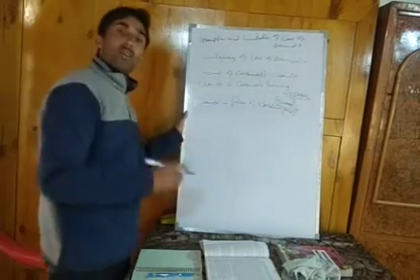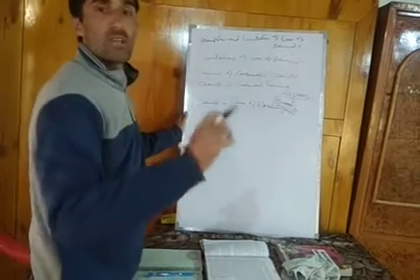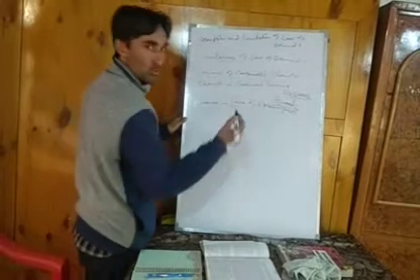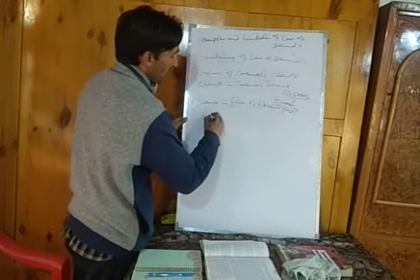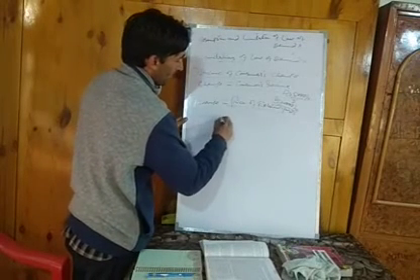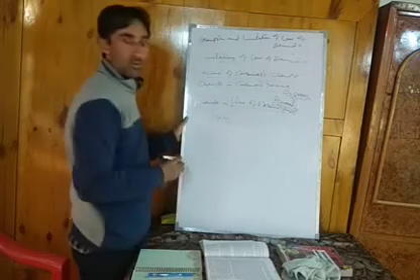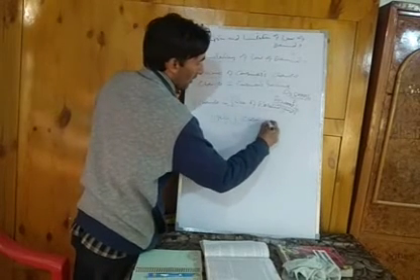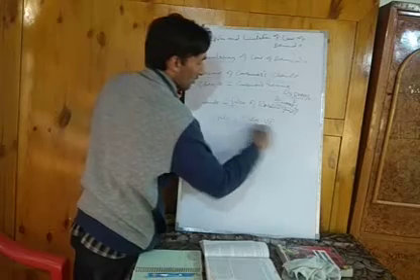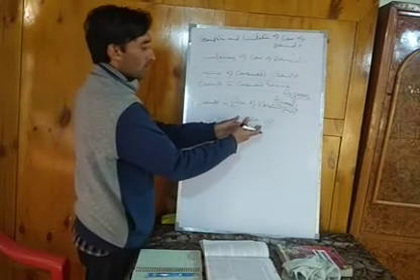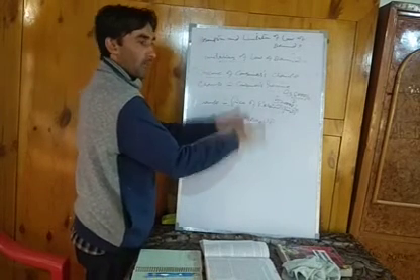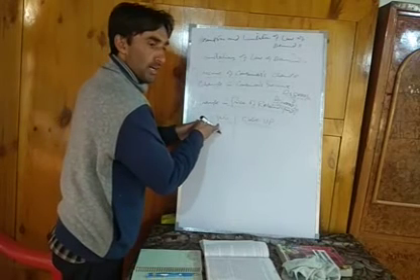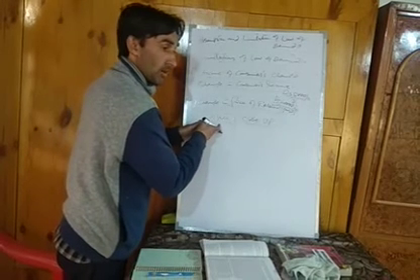The second is change in price of related goods. That means if there is change in price of substitutes and complements. For example, I will give a simple example. If there are two goods, for example, we have Colgate, which is a toothpaste, and on the other side we have Close-Up. These are substitute goods. If price of Close-Up suddenly falls, and price of Colgate remains the same, and we are discussing the demand of Colgate.